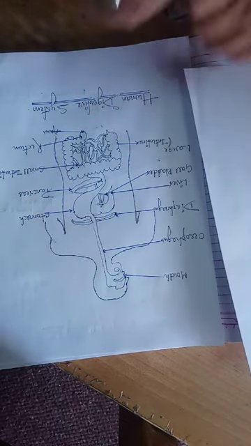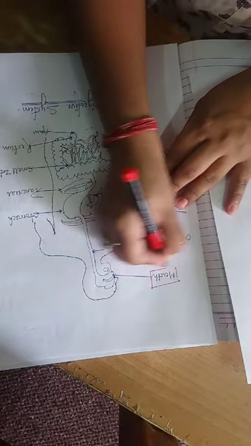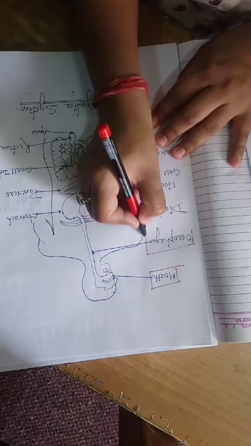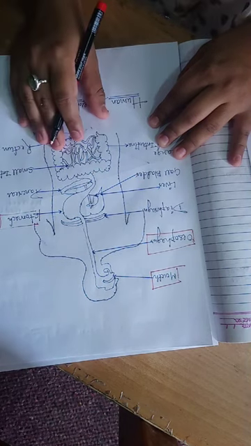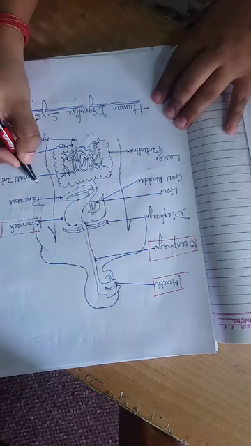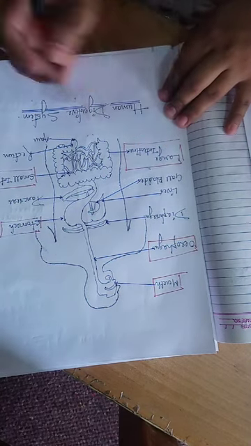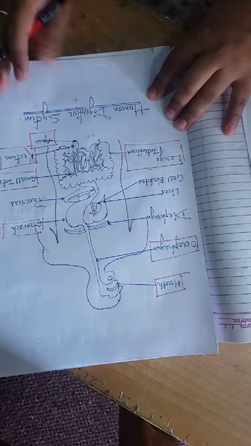They are our mouth, esophagus, stomach, small intestine, large intestine, rectum and anus.